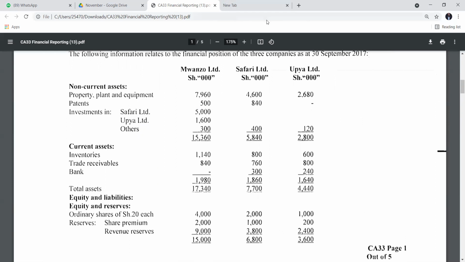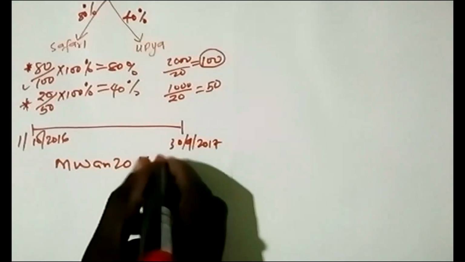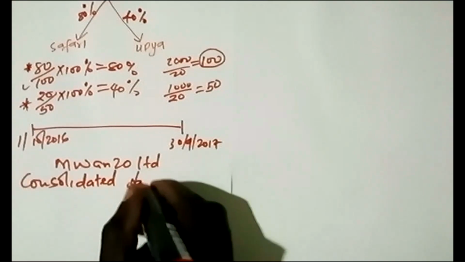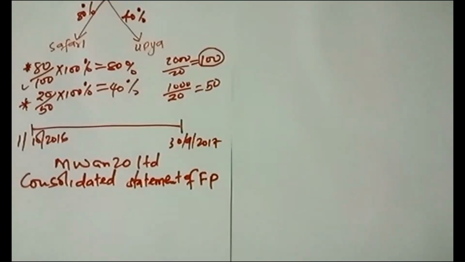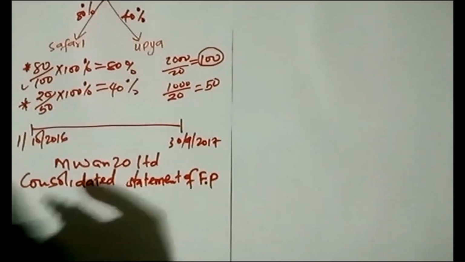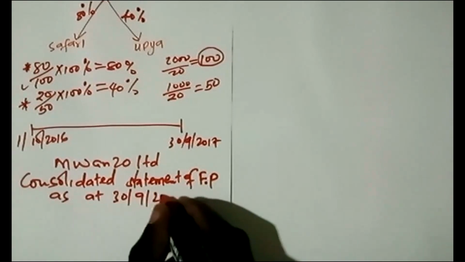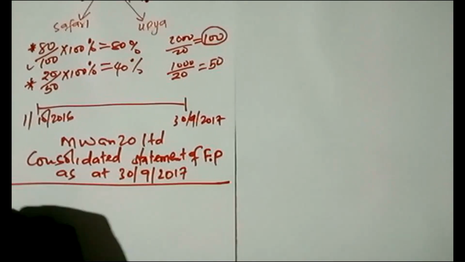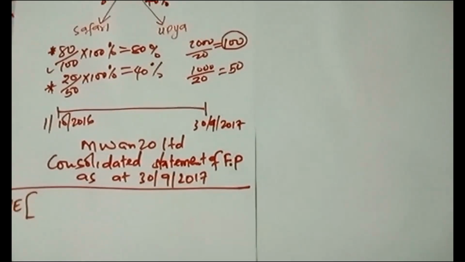So now we can start with the consolidation. Mwanso Limited will consolidate, so we have a consolidated statement of financial position. I write in short, FB, statement of financial position as at 30th September 2017. That is good. So we start from PPE.